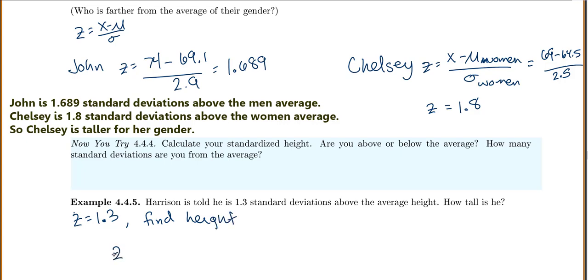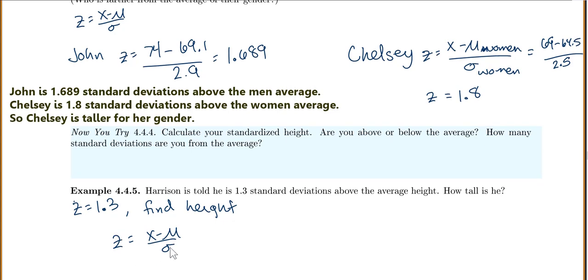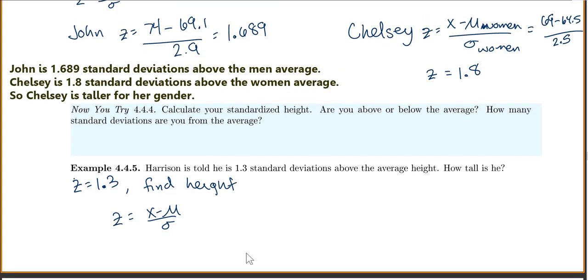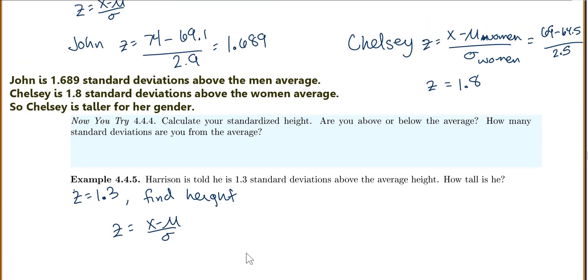Okay. Well, we know our formula is z equals x minus mu over sigma. And in this case, we would know everything except for the actual x value. So let's plug in what we do know. So his z value is 1.3. We don't know his actual height, which is the x. He's a man, so the mean is 69.1. The standard deviation is 2.9.